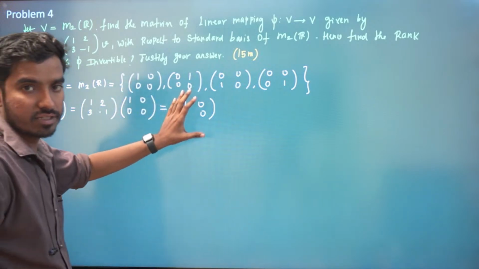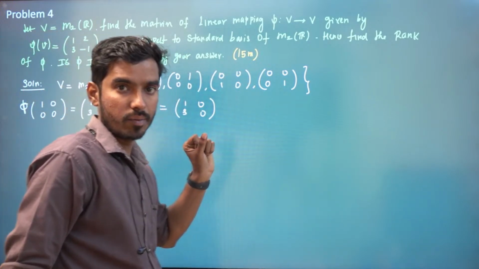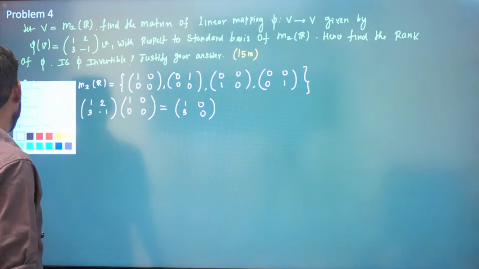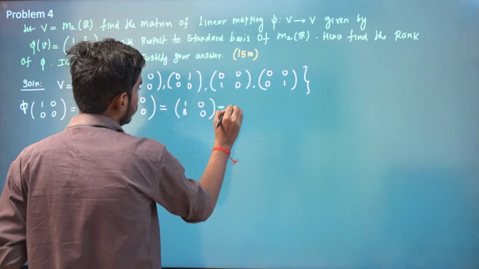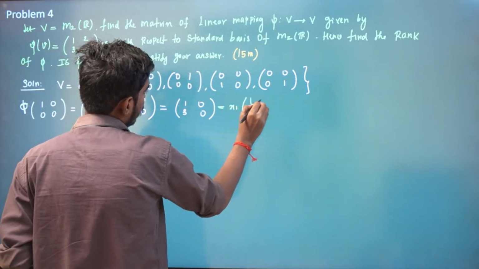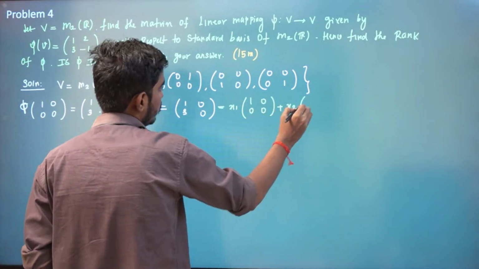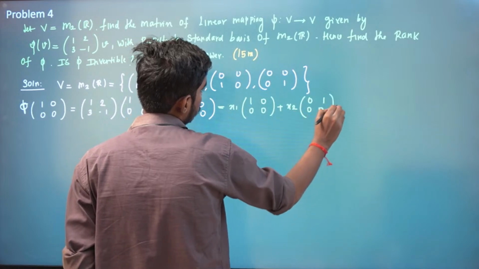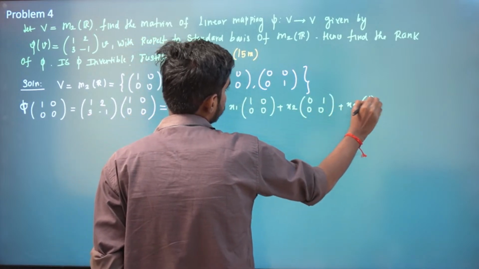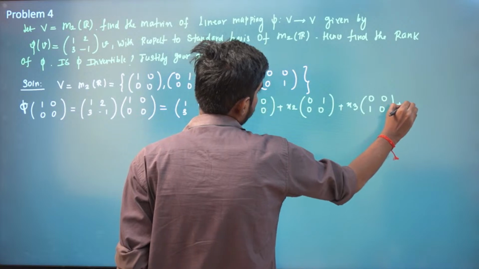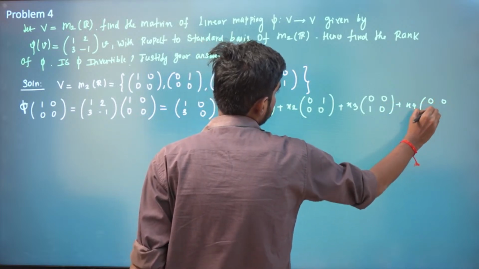You have to express this as a linear combination of basis vectors, right? So let us say this is some x1 times 1 0 0 0 plus x2 times 0 1 0 0 plus x3 times 0 0 1 0 plus x4 times 0 0 0 1.